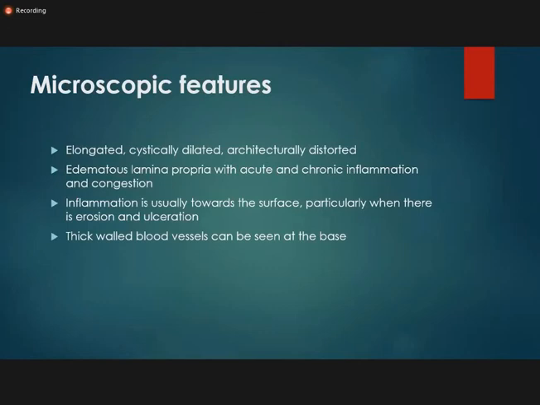Microscopically, what we find is elongated, cystically dilated glands, which may be distorted. In the lamina propria, the area between the glands, you find edema, acute and chronic inflammatory infiltrate, and congestion, with inflammation usually towards the surface. On the surface, you may find erosions, that is loss of epithelium, and ulceration. Thick walled blood vessels are present at the base of the polyp.